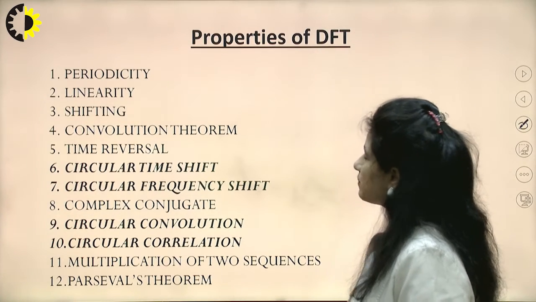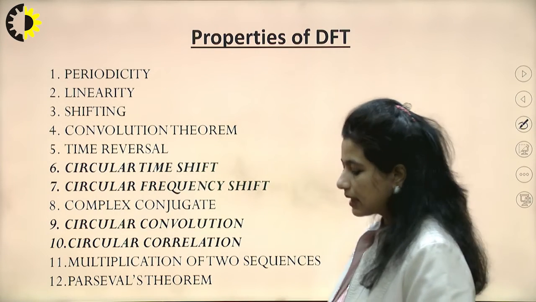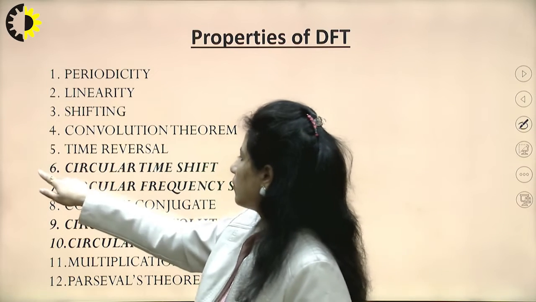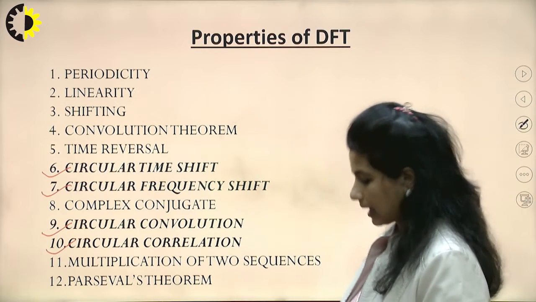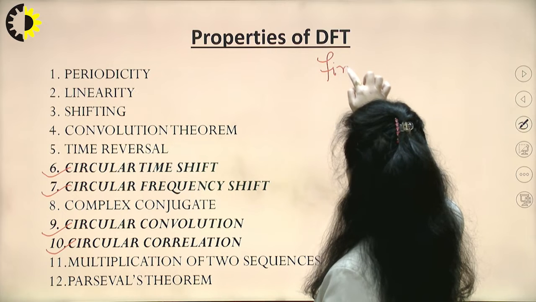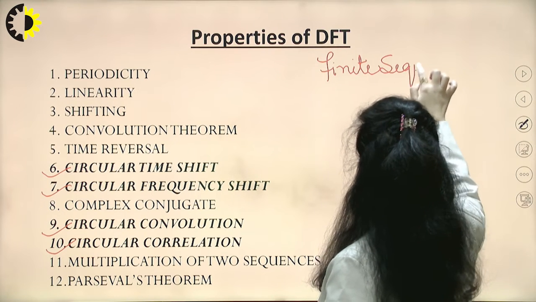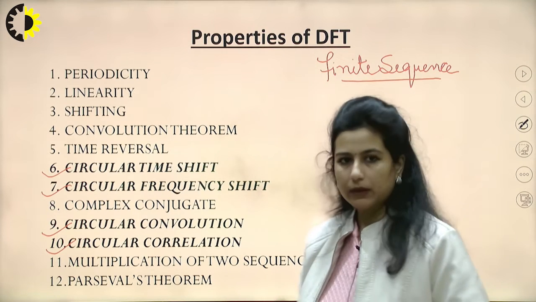Talking about different properties of DFT, like any other transform, we have different properties which resemble those of all the transforms, and there are a few properties which are different from other transforms. That is because the DFT is working on a finite sequence. So, discussing these properties one by one.